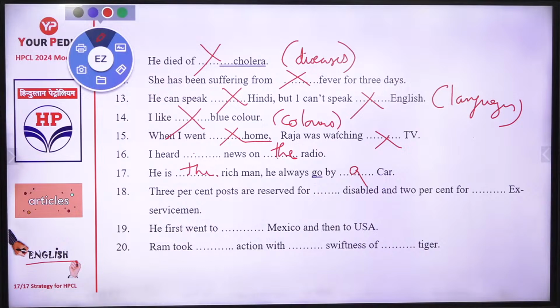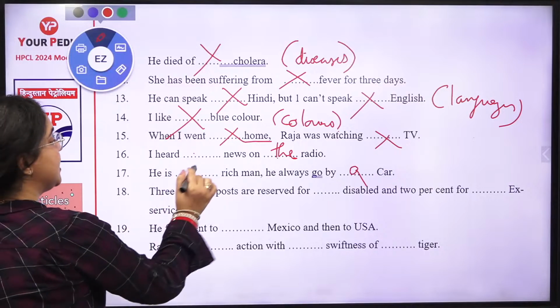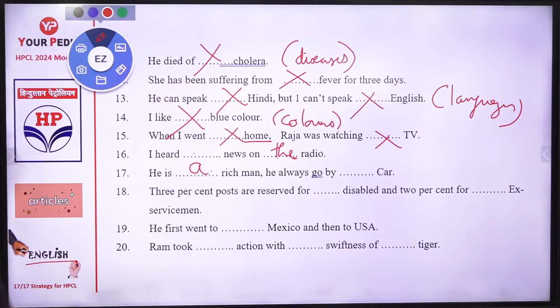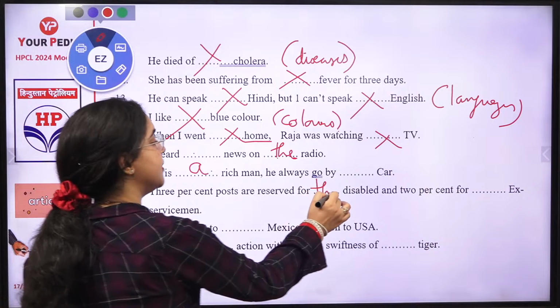We are not sure by which car he goes out. Or it can be, in some exceptions, he is the rich man. Oh, sorry. It is not about a class. He's a rich man and he goes by car. Okay. Next is 3% posts are reserved for the disabled. Now it is about the perfect, the class.